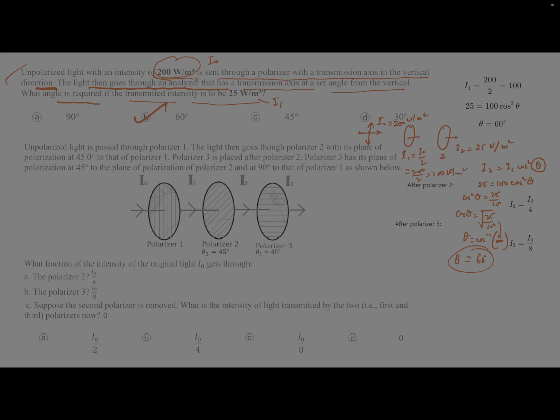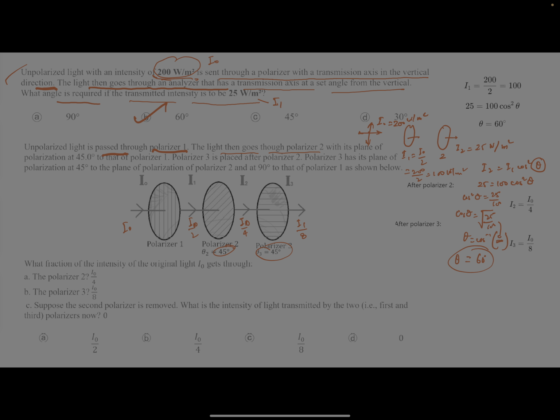Now the next question is, unpolarized light is passed through polarizer 1. The light then goes to polarizer 2 with its plane at 45 degrees. Means in this question they have given you the angle, 45 degrees. So what does it mean? Initial intensity is I0. So when it is 45 degrees, it will become half. From the second polarizer, it will be again half. Third polarizer, it will be again half, correct? So for polarizer 2, what will be the intensity? It will be I0 by 2, correct?